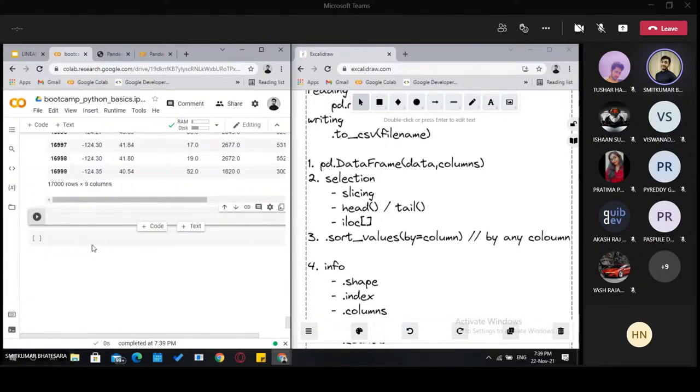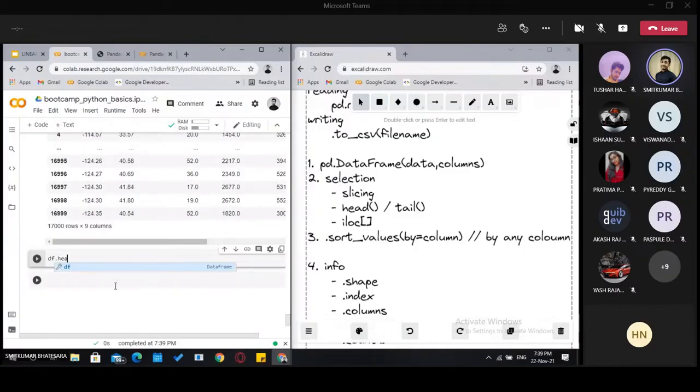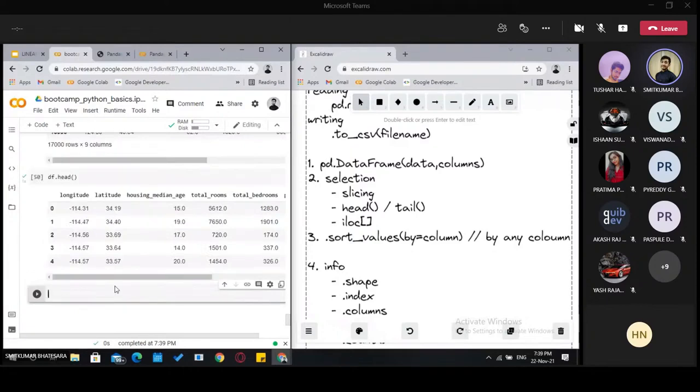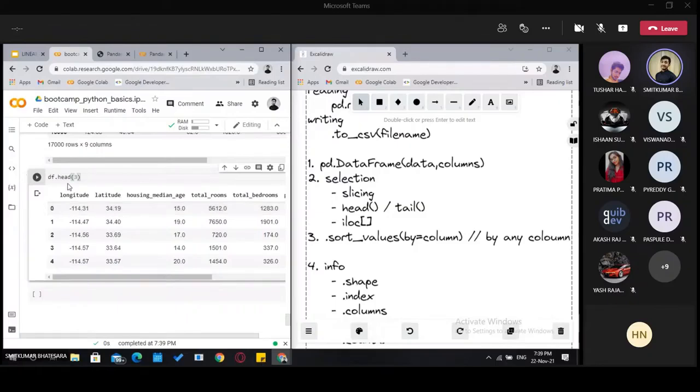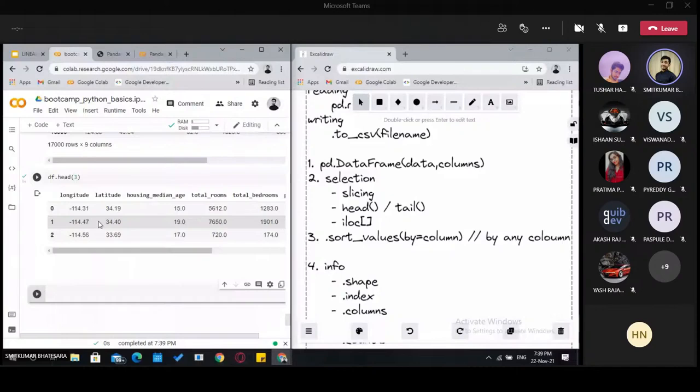Now let's start with some basic functions. First we have df.head() with round braces. What it does is it brings out the first five rows. We can also give some number here, like 3. By default, the head method will return 5 rows, but if we provide any number, then it will return that number of rows. So head(3) returns 3 rows: 0, 1, 2.